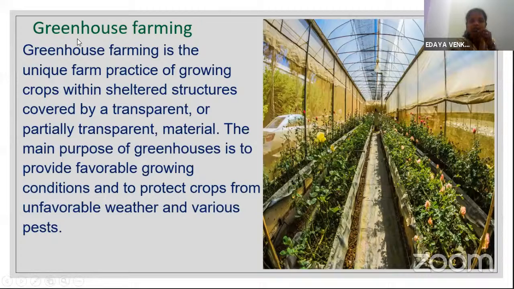Got it? I am going to give you a work. Search about greenhouse farming on the internet. You all do a Google search and just try. Is it possible to do greenhouse farming in your building terrace or wherever the place is available in your area? As we all reside in the city, it's difficult, but just try if you can practice greenhouse farming in your area. If it's possible, how you can do it, you will let me know in the next lesson. Got it? Just do a search and check out, are there any possibilities to do greenhouse farming? Okay?